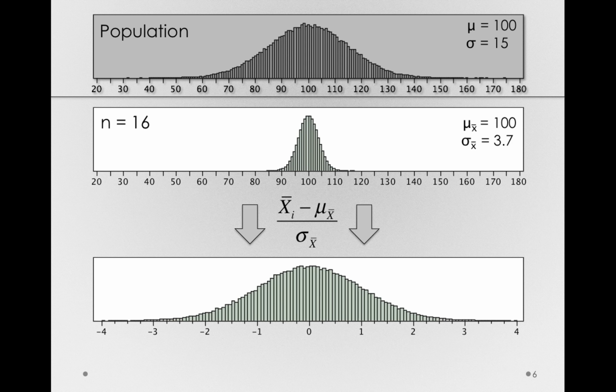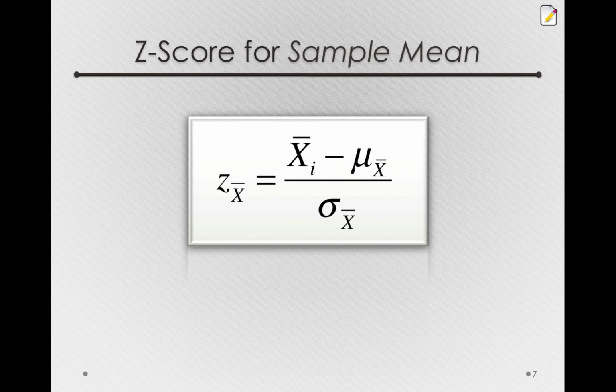So, this transformation, this z-score for a sample mean, would allow us to take any sampling distribution, one that starts off normal, and convert it to the unit normal distribution. All I've done here is added some subscripts to make it more clear what we're doing. Notice that this is still the same z-score formula, except now we're working with sample means rather than raw scores.